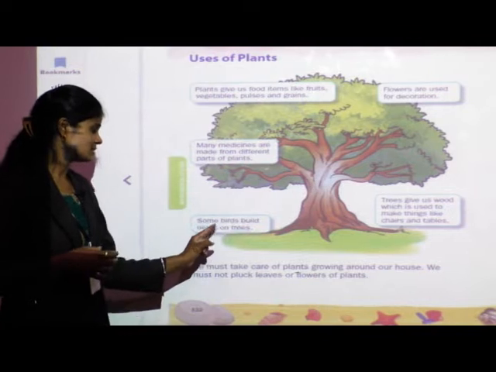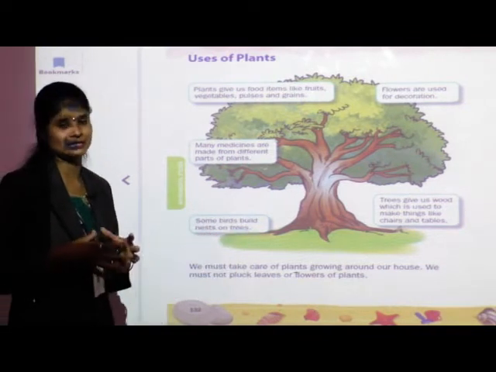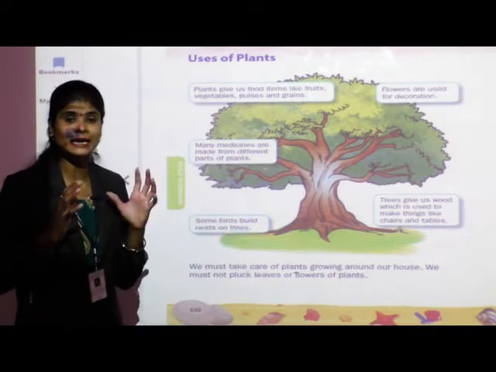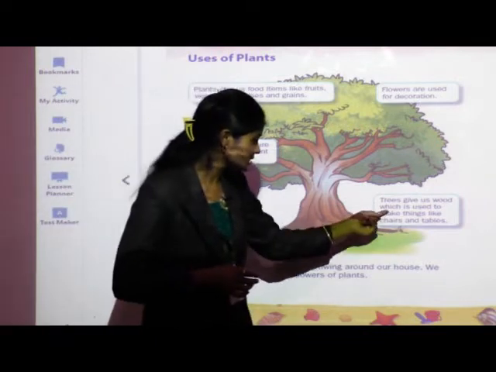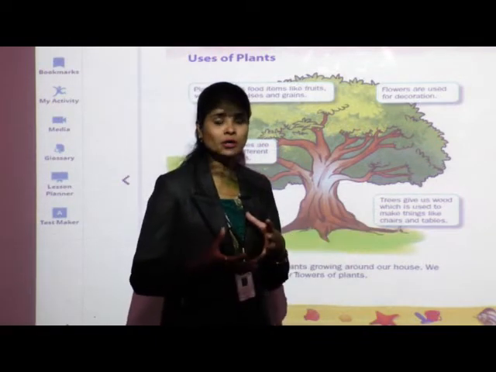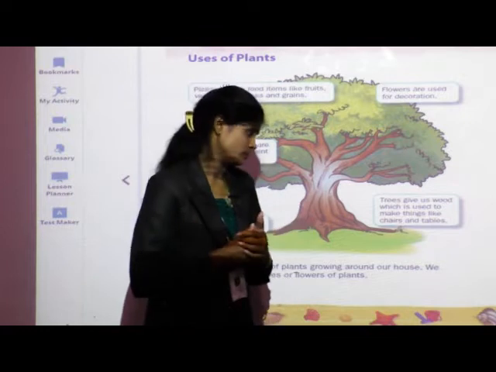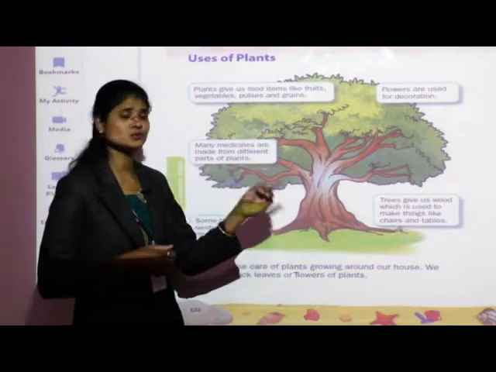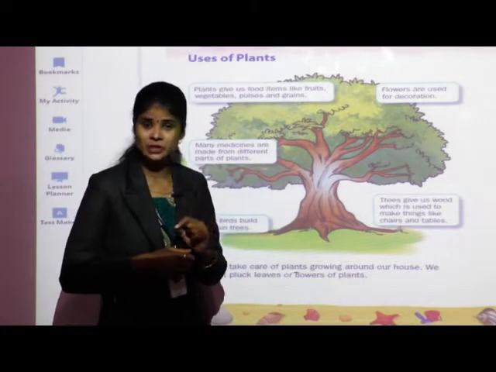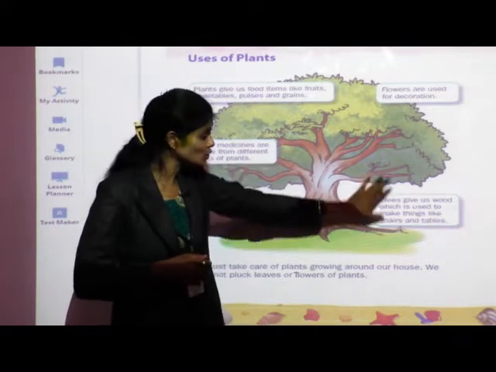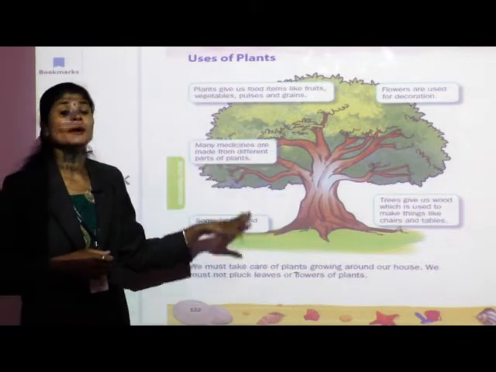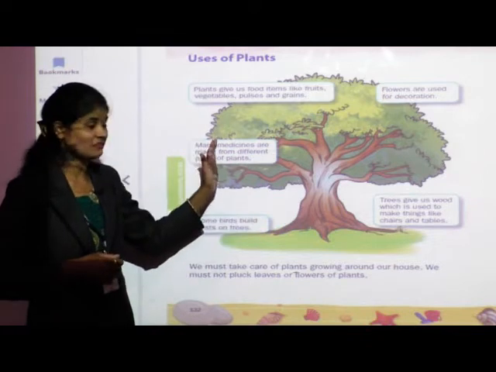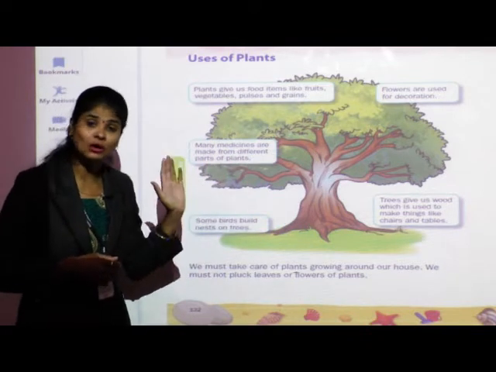Next, some birds build their nest on trees. Means trees are shelter for birds and animals. Next use is trees give us wood or firewood, and that is also useful for us to make different types of furniture. So these are the uses of plants. In this way, plants are useful to us.